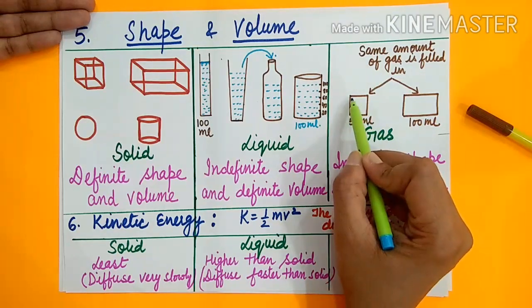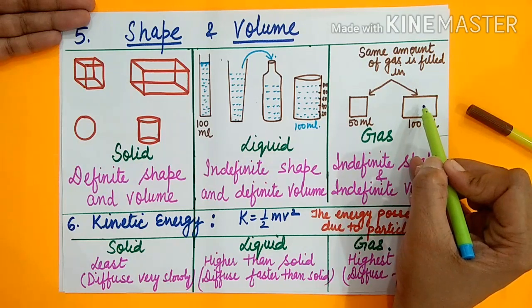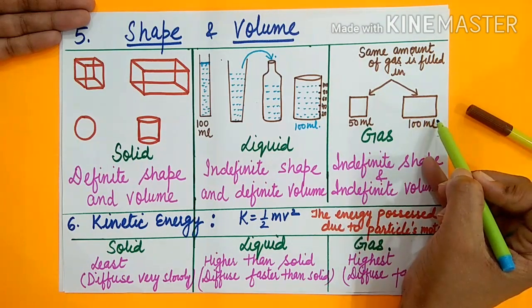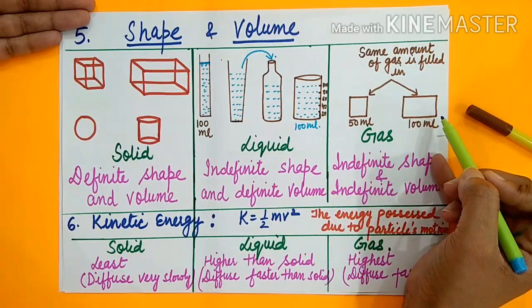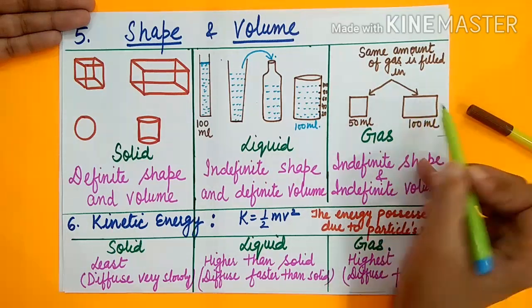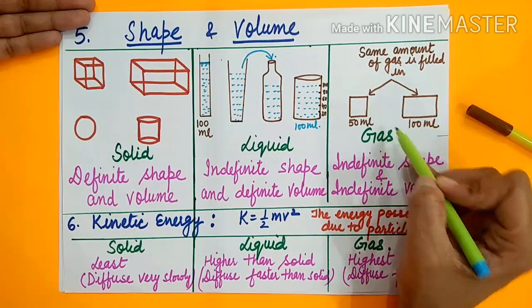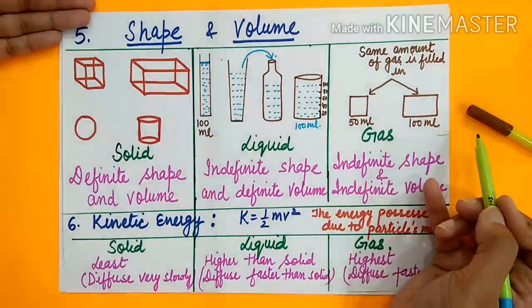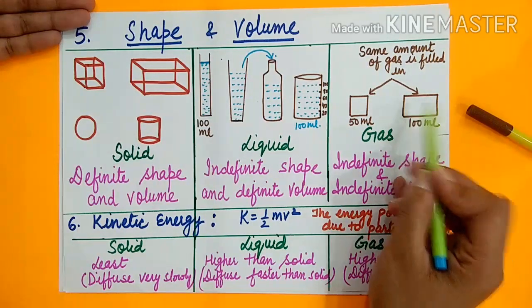This is square or cube. And if the same gas is taken into the 100 ml, so their volume is 100 ml, and the shape is cuboid shape. Take the shape of cuboid. So we can say by observing this activity that the gases have indefinite shape. वो जिस कंटेनर में जाती है उसी की शेप ले लेती है, and they occupy each and every corner.